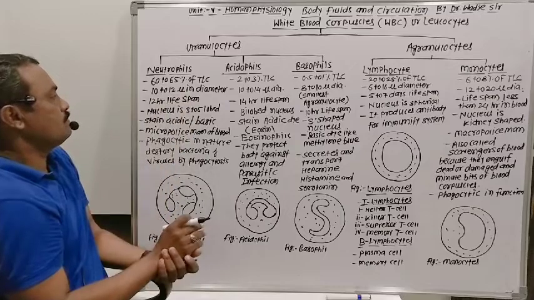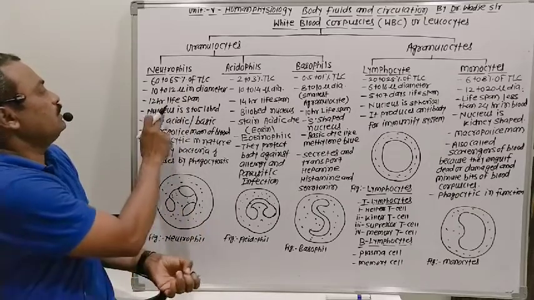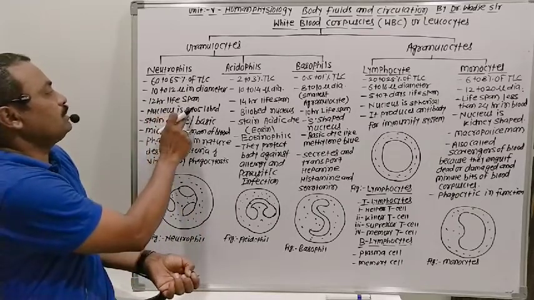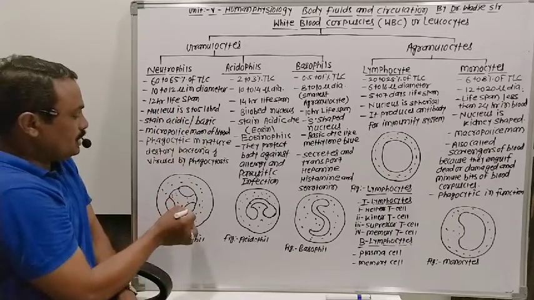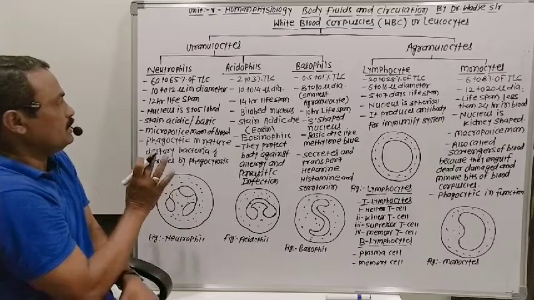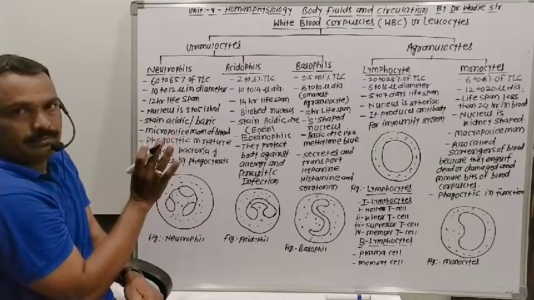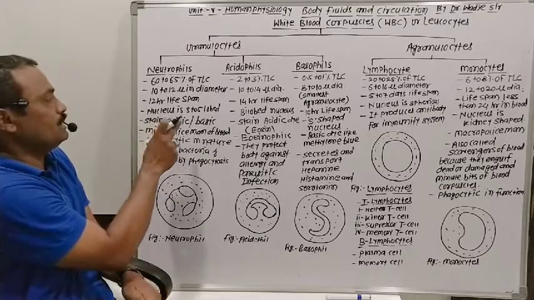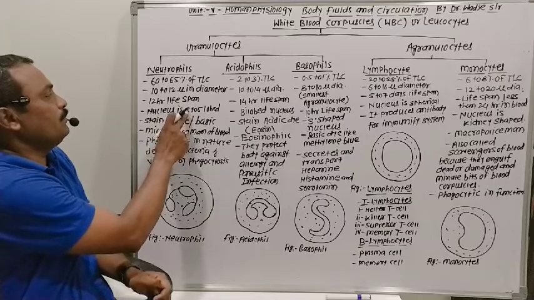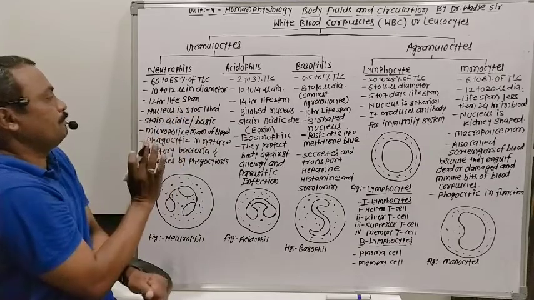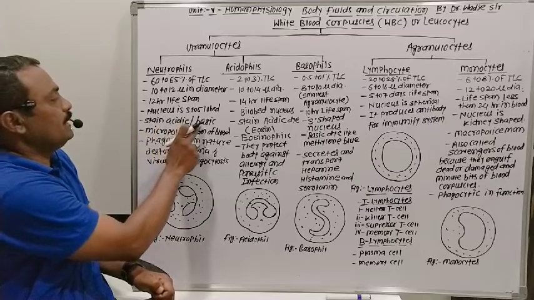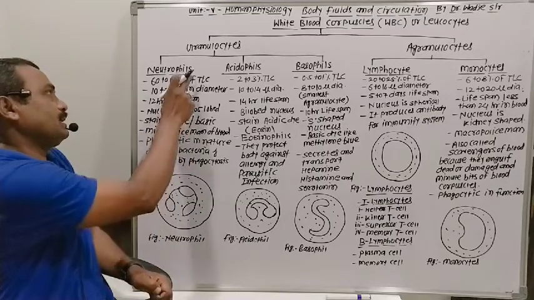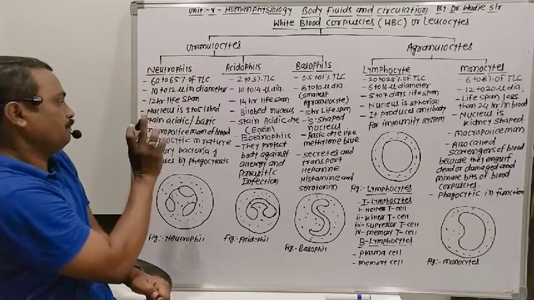The nucleus is multi-lobed, having 3 to 5 lobes. They can accept the acidic stain as well as the basic stain. That's why they are called neutrophil cells.